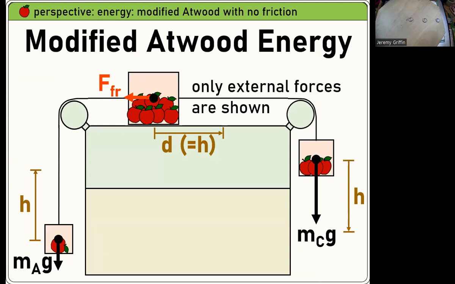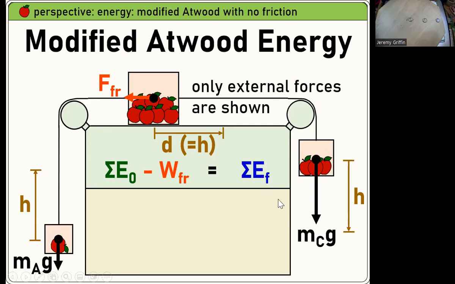Modified Atwood in terms of energy. Okay, this one's kind of fun. I'm going to do open system. I'm specifically doing open system because there's a frictional loss right here. What is the energy supplying for the system to move? And then what question we're trying to figure out. So maybe the question could be, how fast is each block moving after this whole system moves some height change h, some distance h?